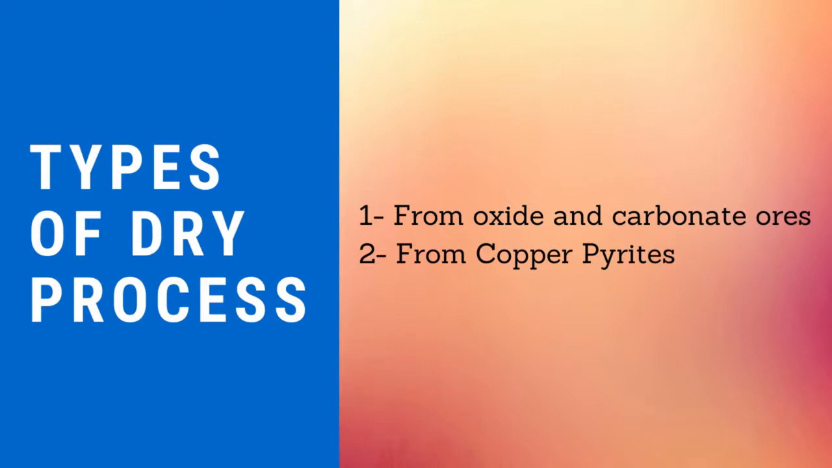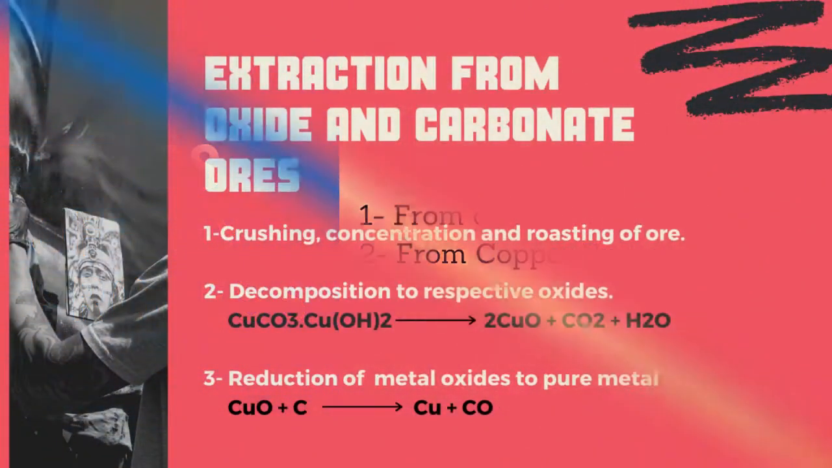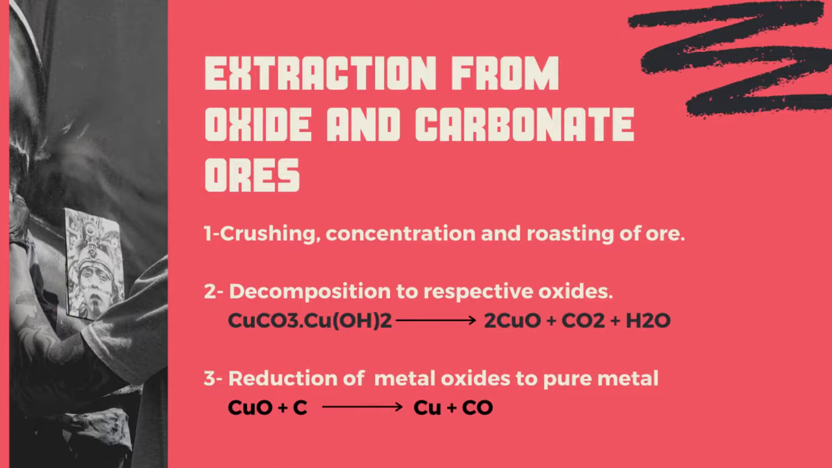Number 1, from oxide and carbonate ores. In this, the ore is first crushed, then concentrated by a gravity process, and then roasted. The carbonate is decomposed to form the oxides. The impurities either volatilize or get oxidized. The main reaction is that copper carbonate into copper hydroxide, meaning malachite, is decomposed into 2 molecules of CuO plus CO2 plus H2O. The oxide of copper so formed is reduced with carbon in a furnace to produce copper.